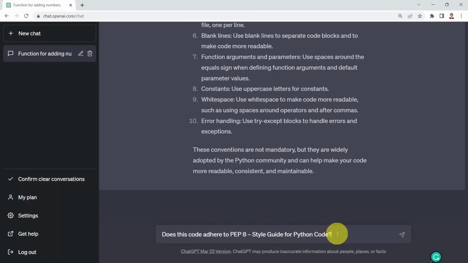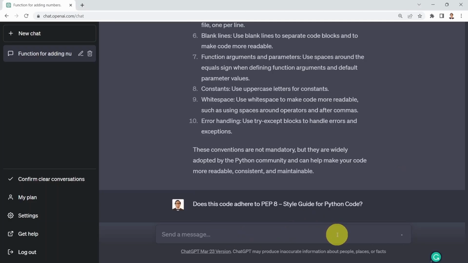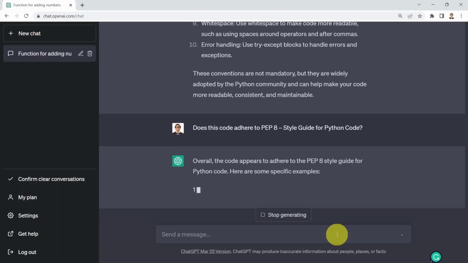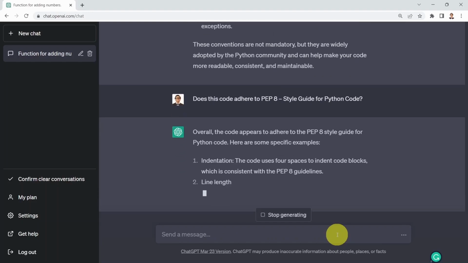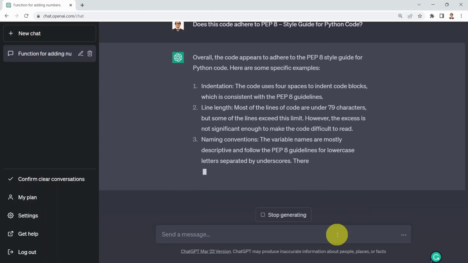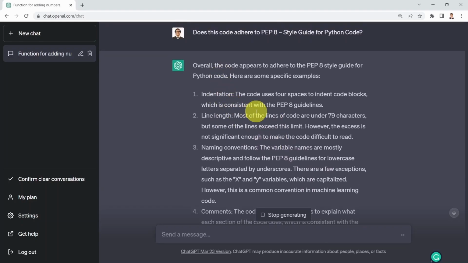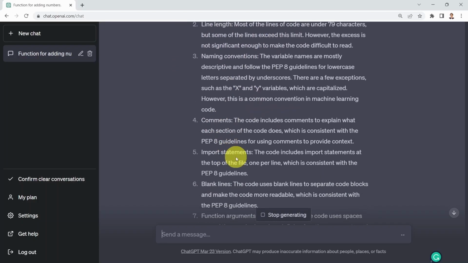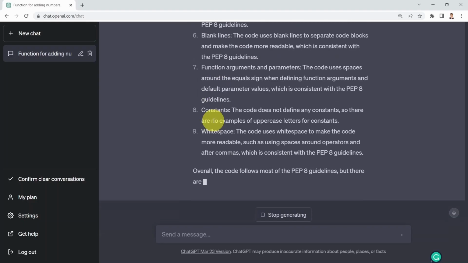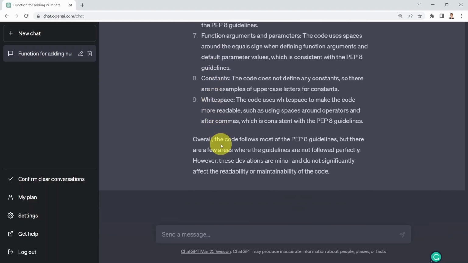So what I could do is I can say, does this code adhere to the PEP 8 style guide for Python code? And it's going to tell you, overall, the code appears to adhere to the PEP 8 style, which is great. Here are some specific examples. Indentation, it's going to tell you the code uses 4 spaces for indentation. Line length, naming convention, comments, import statements. And again, this is pretty incredible.